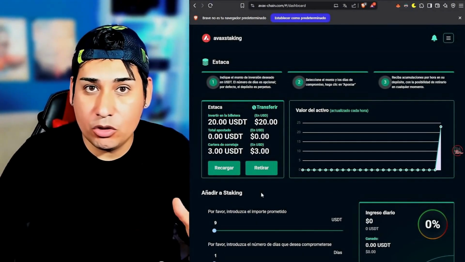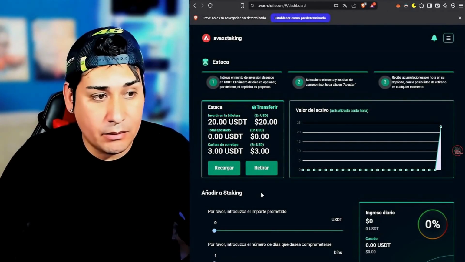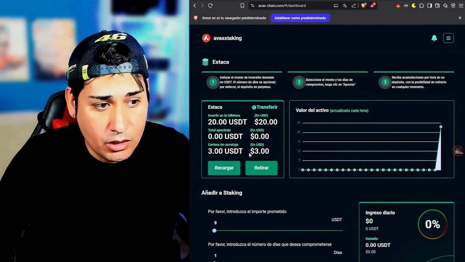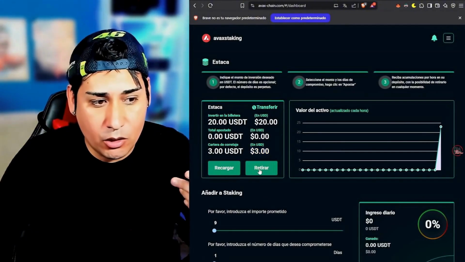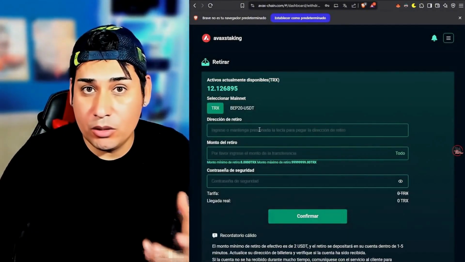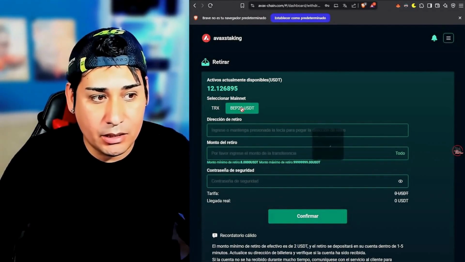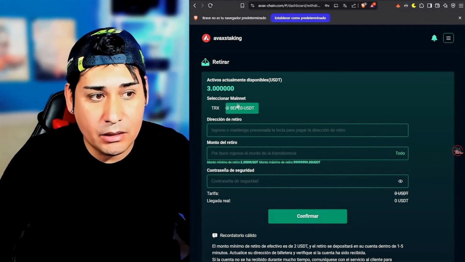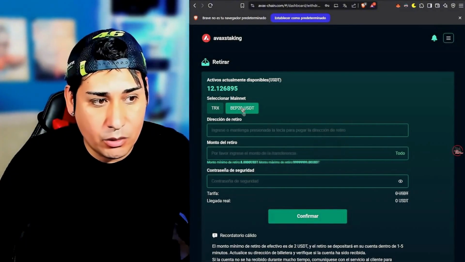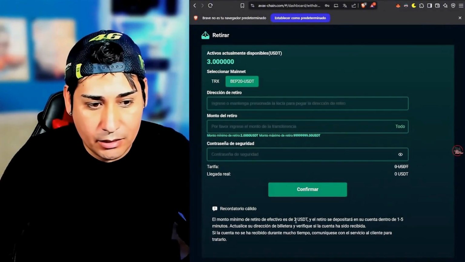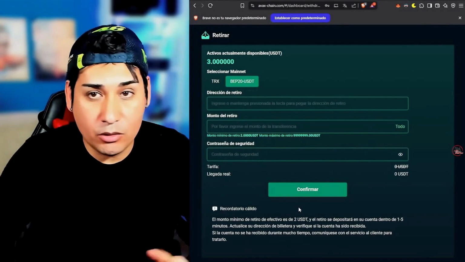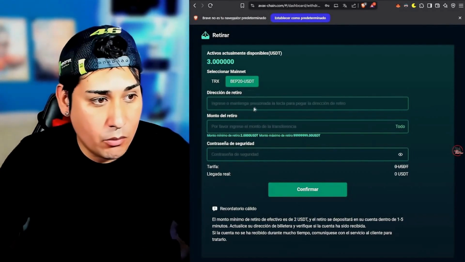The first thing I'm going to show you is how to make a withdrawal so we can see if this platform is paying. Notice that I have $3 here. To do this, we simply click on withdraw, and right in this section, you can select two payment methods, either by Tether or the BEP20 in USDT. I recommend the BEP20 USDT since the minimum withdrawal for BEP20 USDT is 2 USDT. In this case, since I have 3, I suppose there won't be any problem. So let's proceed and we'll do it directly.